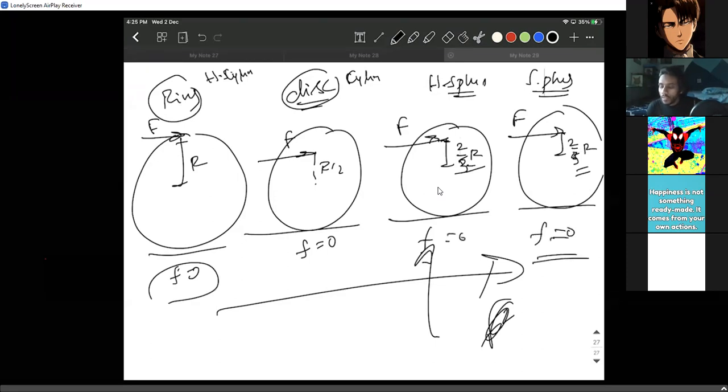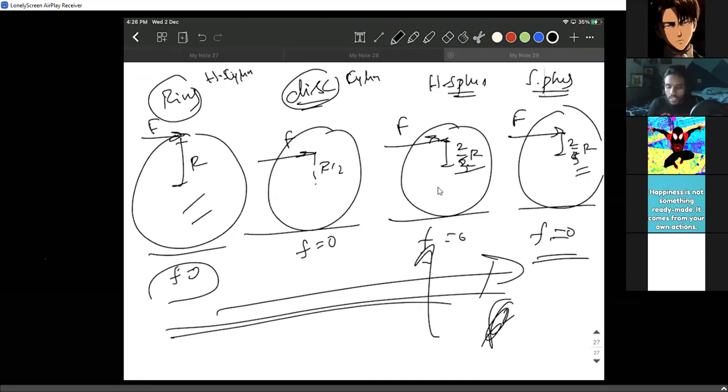So even without friction, if I apply the force at these specific points, I'm asking, okay, that is homework. You have to find the acceleration. That is the first homework. The second homework is this: check these values, whether these values are right or not. You check these and get back to me tomorrow.